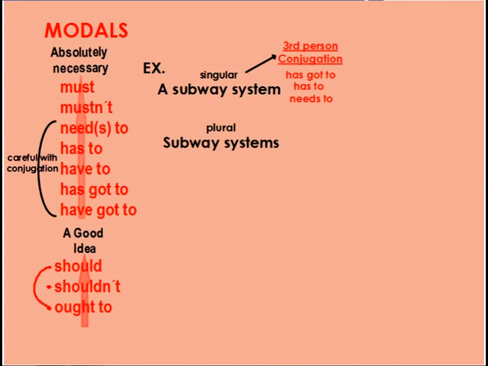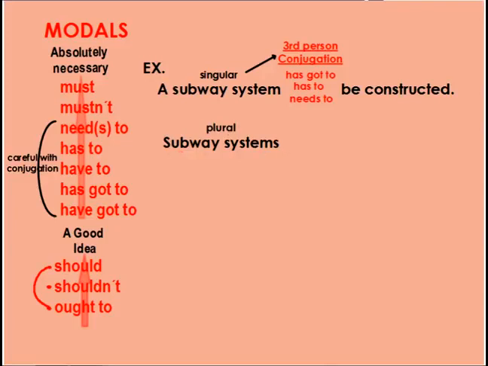So I can read a subway system has got to be constructed, or a subway system has to be constructed, or a subway system needs to be constructed, okay? But I'm using the s's, right? Has and needs, because I'm using a singular subject. For example, a subway system. Now, if I change the subject and I make it plural, for example, subway systems, okay?